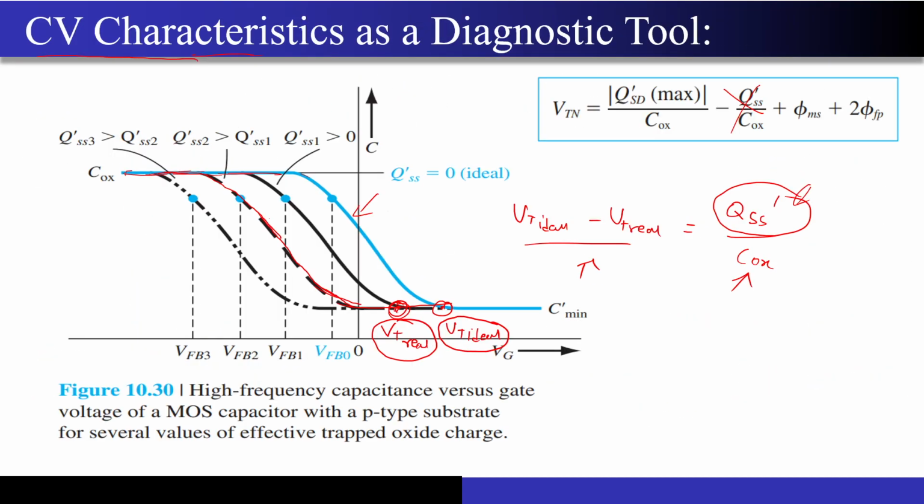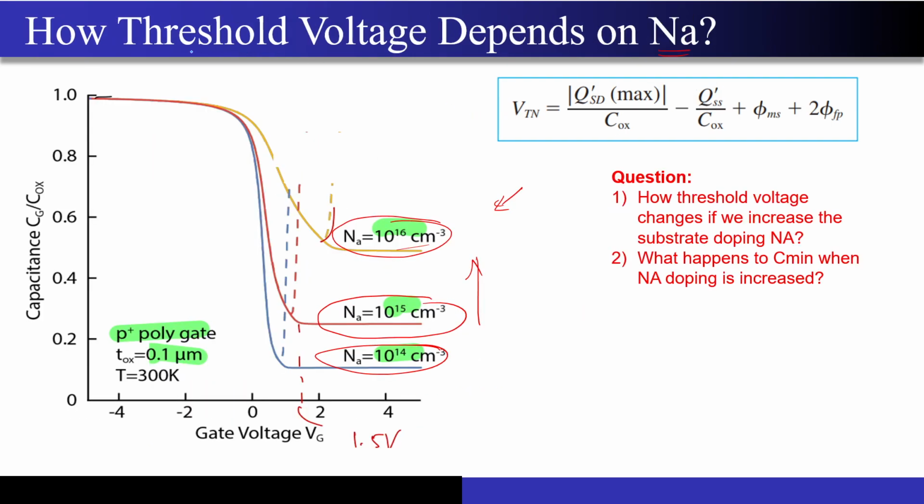And now let me look at the next important concept. It was regarding how the threshold voltage is dependent on Na. Correct? This Na is nothing but my substrate doping concentration. What you are seeing over here is the high frequency CV characteristics. At Na equal to 10^16, my threshold voltage is here. At Na equal to 10^15, threshold voltage is here. At Na equal to 10^14, threshold voltage is here. So what I can observe is that as Na keeps on increasing, my threshold voltage is also increasing.